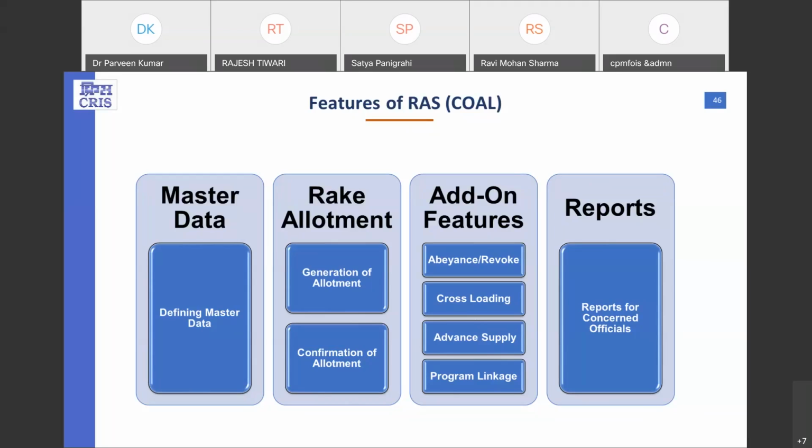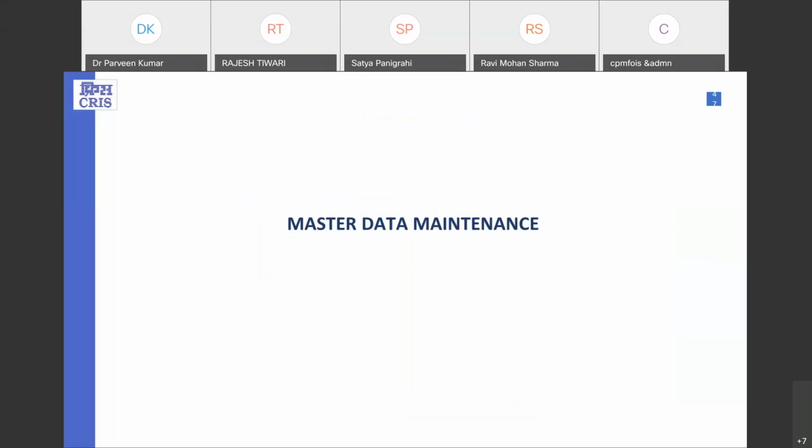Third one, which we are showing as the add-on features, which are basically different tasks, or the important functionalities which are closely associated to the rake allotment process only. And then there are different reports which are very useful for our users. One by one, we will understand what each is related to.